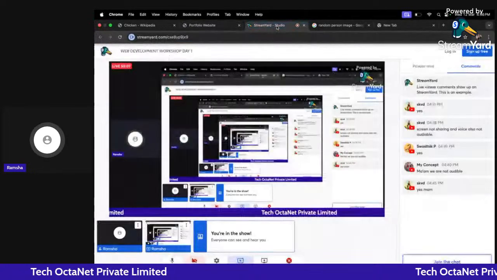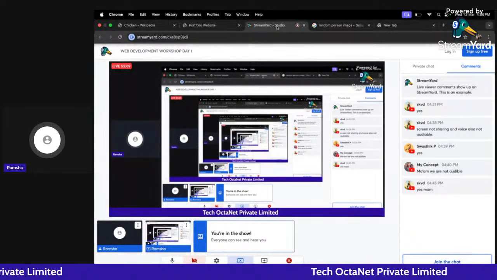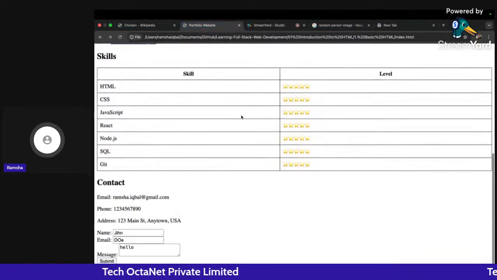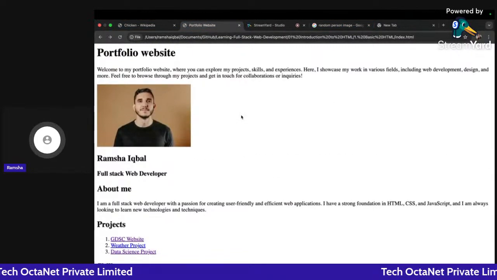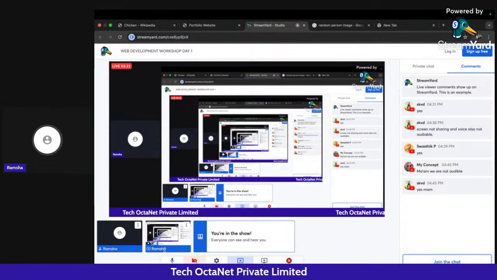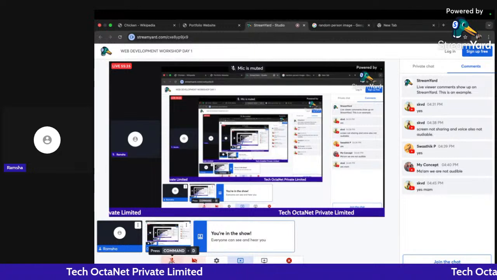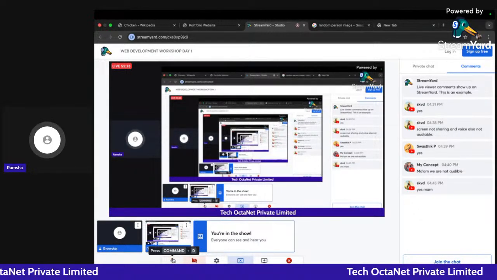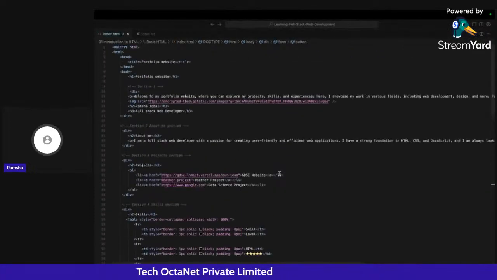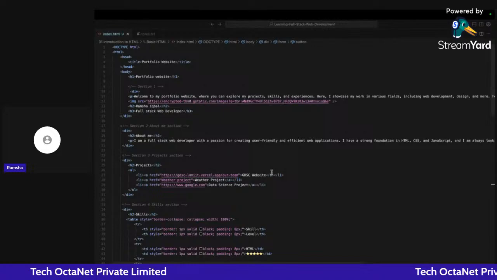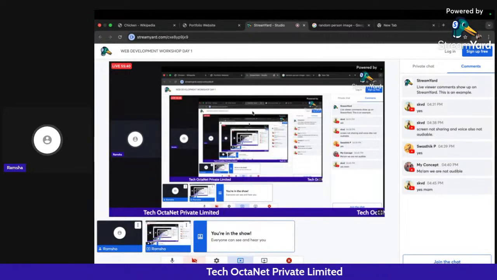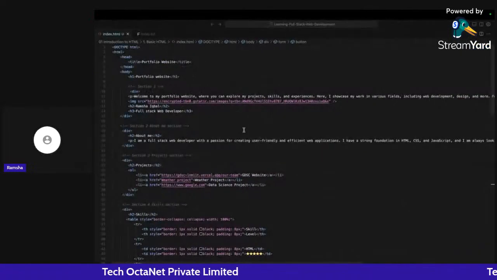If you guys have any doubts regarding HTML, you can ask, and otherwise we can continue with the CSS part, and see how we can beautify this particular website by using CSS and the style attribute that we have studied. By the way, if you want, you can take a screenshot of the code that we have here so that you can practice it later on. I'm giving you a minute or two to take the screenshot, and then we can continue.